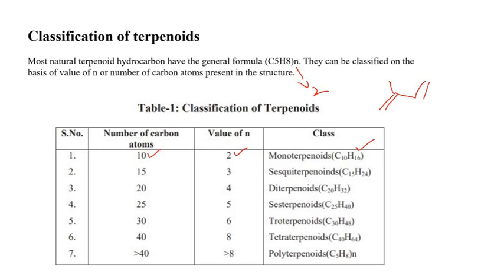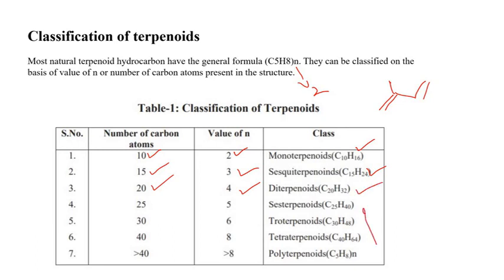But clearly, just keep one thing in your mind, that this carbon and hydrogen ratio may vary. Sometimes we have some exceptions. So if n is 3, then you'll get 15 carbon atom species, that is 3 isoprene units joined together, called sesquiterpenoids. It's pronounced as sesqui. And if n is 4, then you will get 20 carbon atom species, that is 4 isoprene units joined together, called diterpenoids.